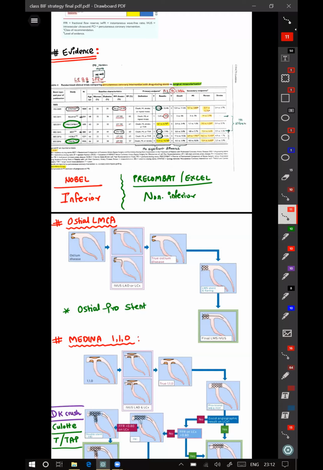Having said that, in EXCEL it was not only DK Crush; it was mostly TAP and culotte, and the others were Crush, Mini Crush, DK Crush, and lots of V stenting. But still the 2-stent strategy on the whole did not hold its ground when compared with the 1-stent strategy. However, it was not powered for it. These are all sub-analyses actually.